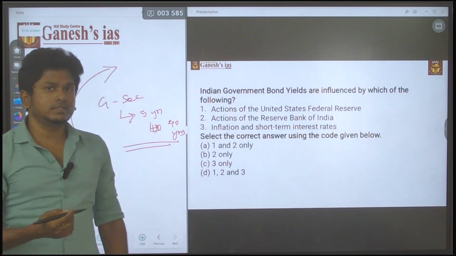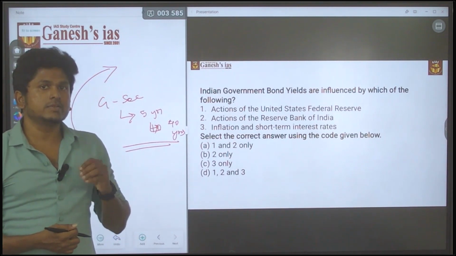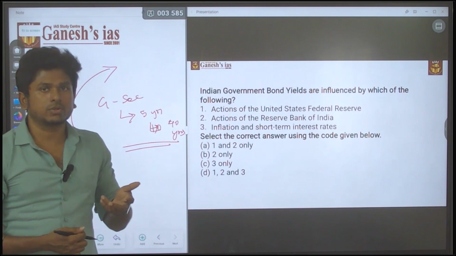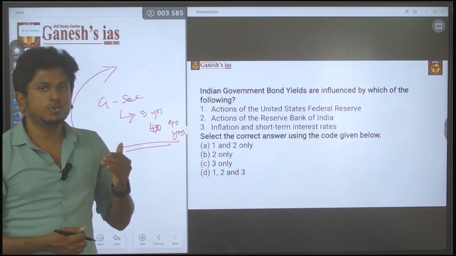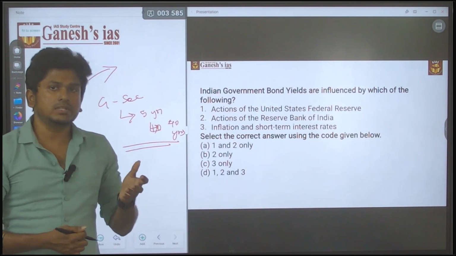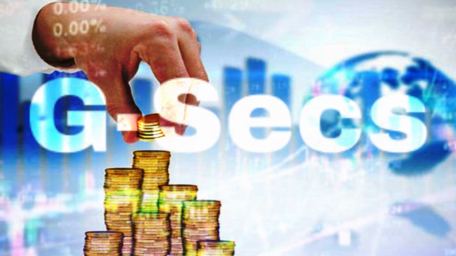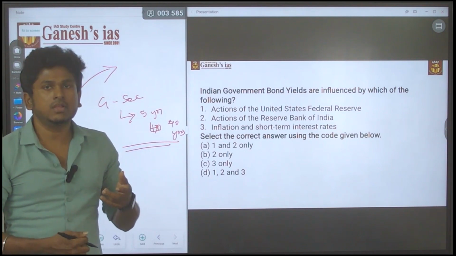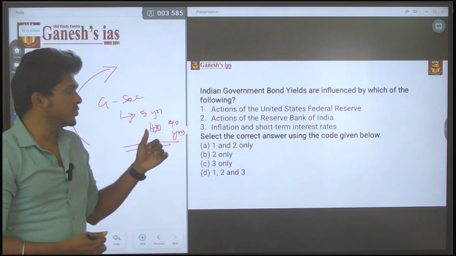So what are the things that will affect the government bond yield? It is asking what may affect the Indian government's GSEC profit. If you are going to invest in GSEC, say you are buying a 10-year bond of government securities, you are investing certain money into that GSEC. After 10 years you will earn certain interest payment. That is called yield. So what may affect the government bond yield? That is the question they are asking.